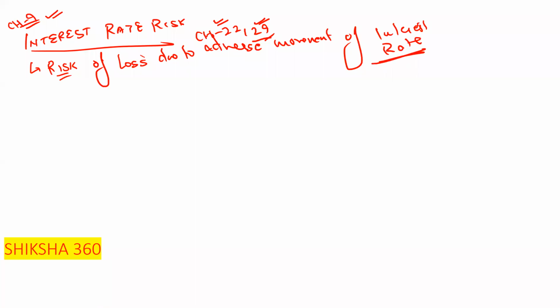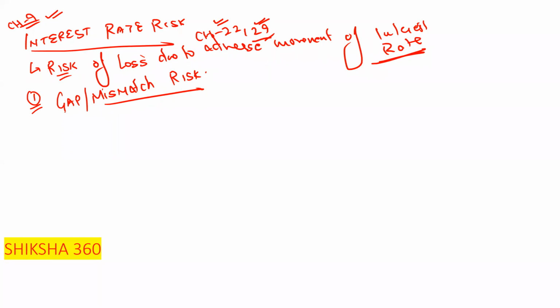Next thing which you will get in the examination: what are the different types under interest rate risk? So let's discuss them one by one. First one is the gap or mismatch risk. Please remember, in these types of questions, you just have to remember the definitions.